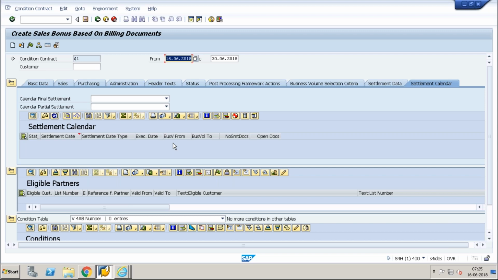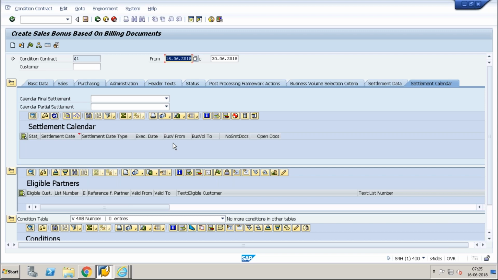So are you clear on the header details, what details we are entering? In the header, I can show you what are all the configurations, but there are some configurations also available in the header. So my whole condition contract comprises three subtabs. One is my header, one is my partners, and another one is conditions. In the header, we have certain fields from the configuration point of view, and some determined from the customer or some determined from the supplier, that we will see.